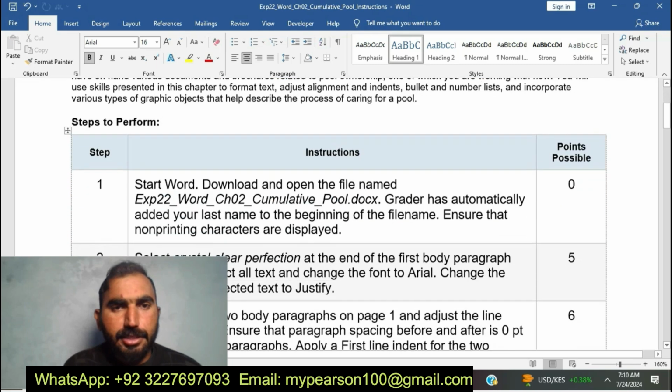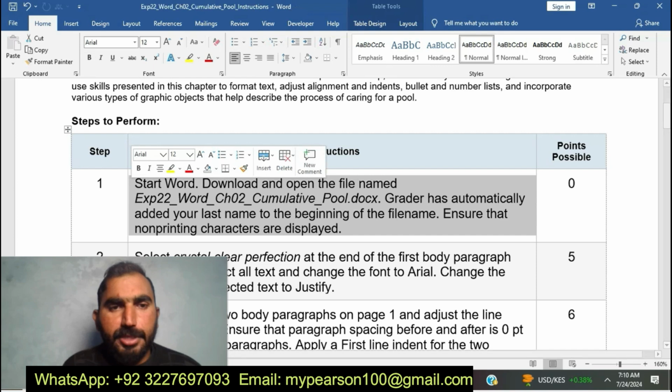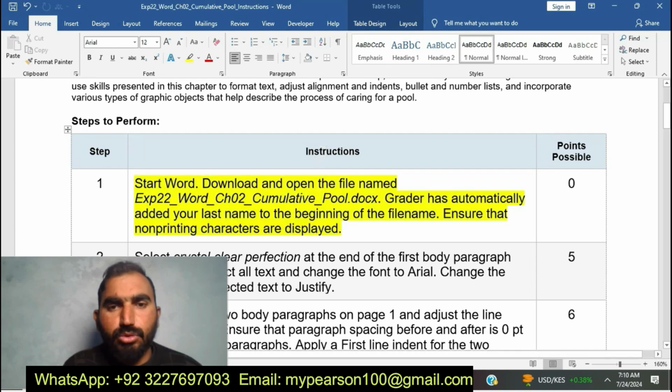Okay, you can see here. Start Word, download it and open the file named EXP22 Word Chapter 2 Commutative Pool.